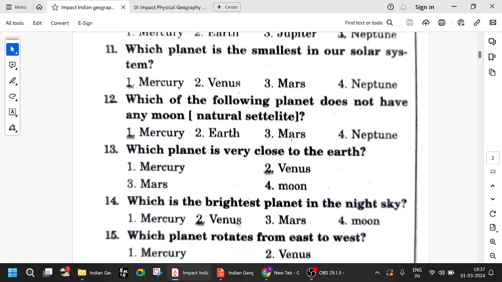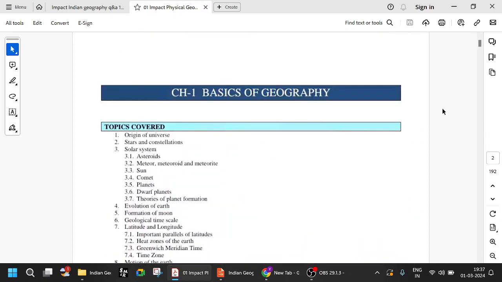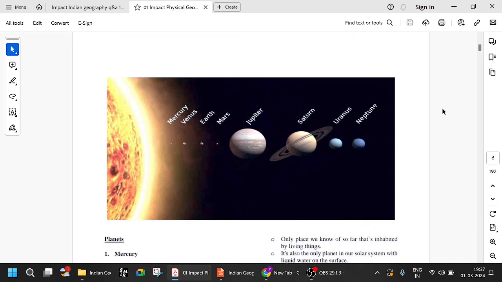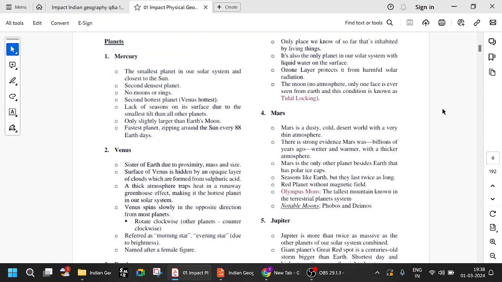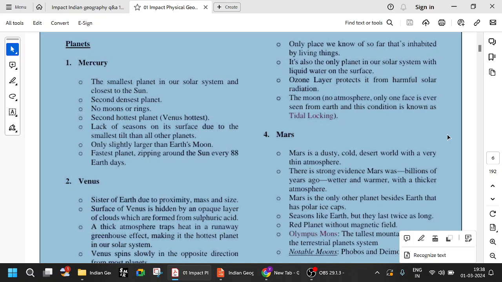Which of the following planets does not have any moon? Mercury does not have a moon. Earth's natural satellite is the moon, and Mars has Phobos. Mars's notable moons are Phobos and Deimos, very important.